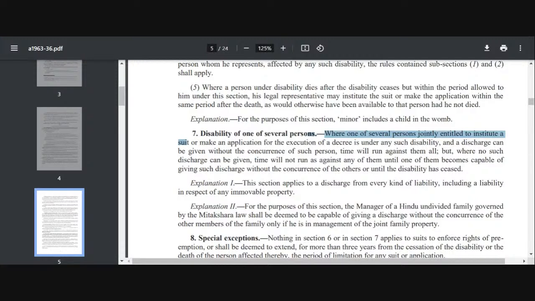And what happened, one of them is disabled, so can the other people institute a suit on his behalf or without him? Can it happen? Say for example A, B and C are partners in a firm, and E and F are insane at the time and G is a minor. So when can the limitation period start?